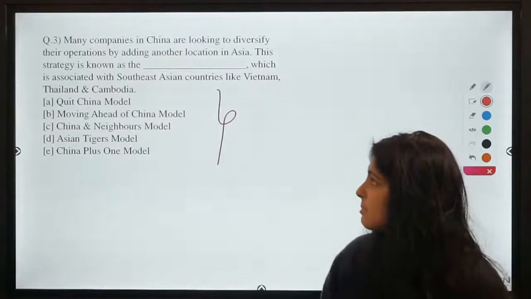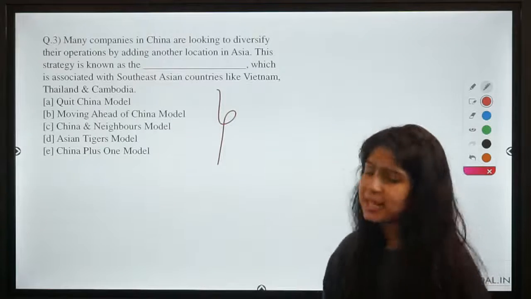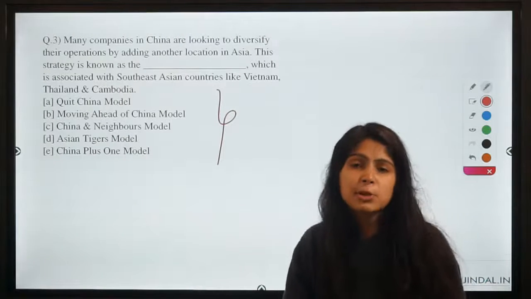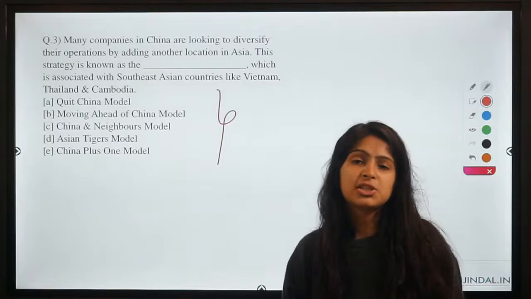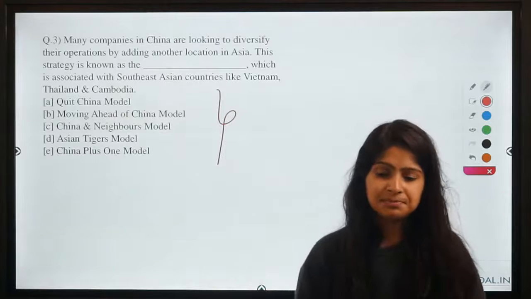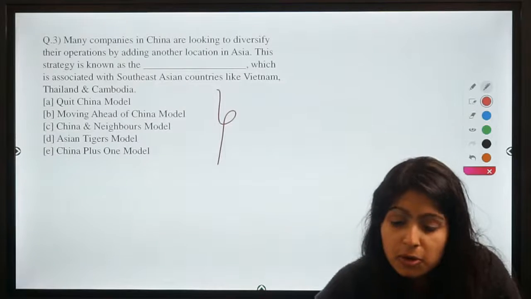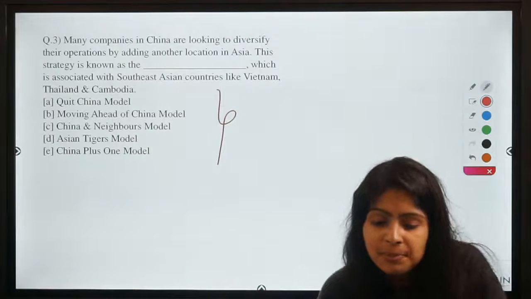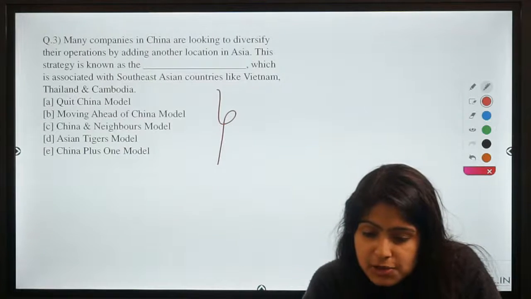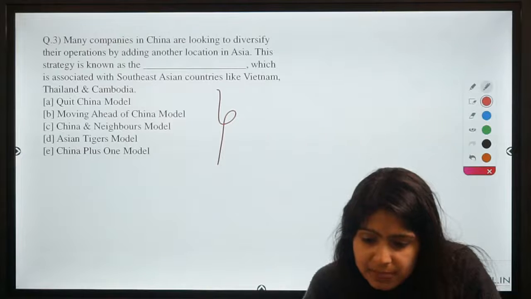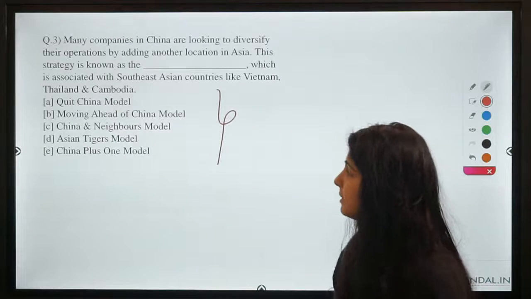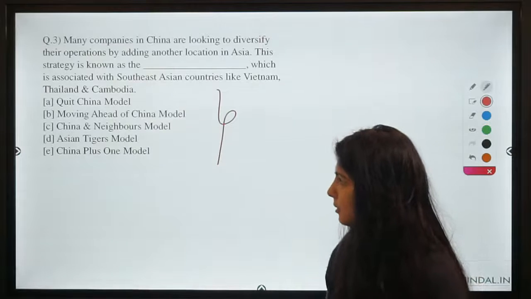Guys, it's a very simple question. You just have to tell the name of the strategy in which a company looks to diversify its operations in different Southeastern nations around China. So Saurabh says D, that is Asian Tigers model, and Samuel also says D. Swaroop comes up with D, whereas Prabhat and Ramesh say B, that is moving ahead of China model.